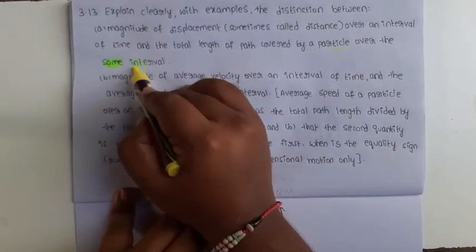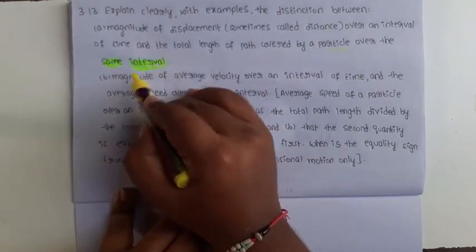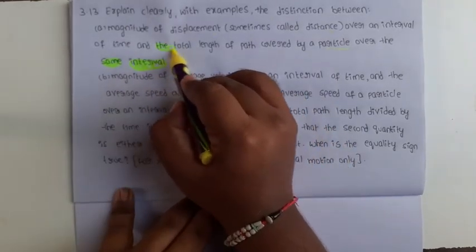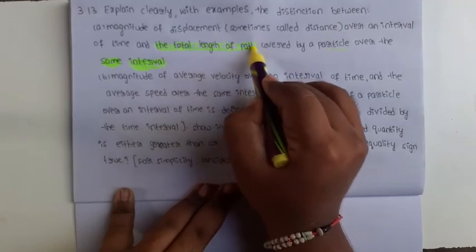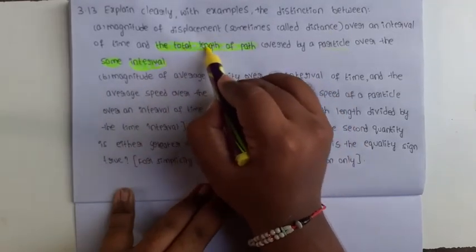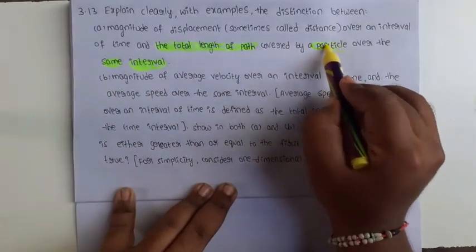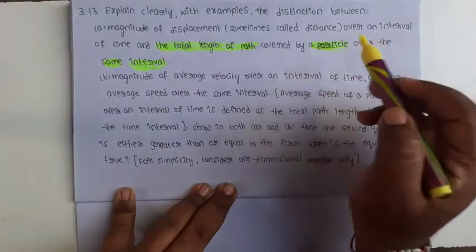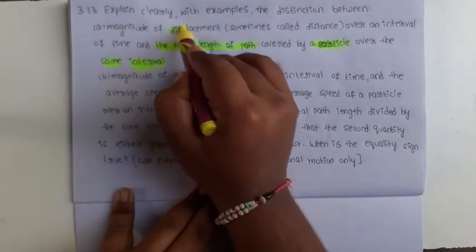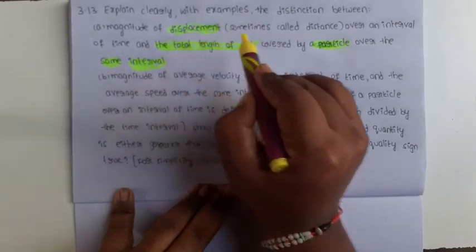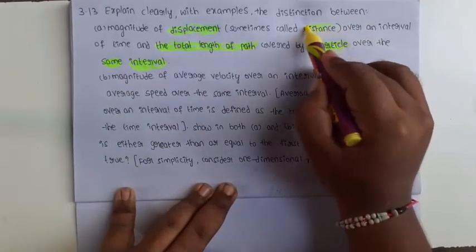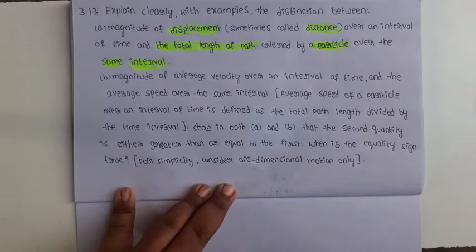Same interval, same particle. Okay, we will compare that.